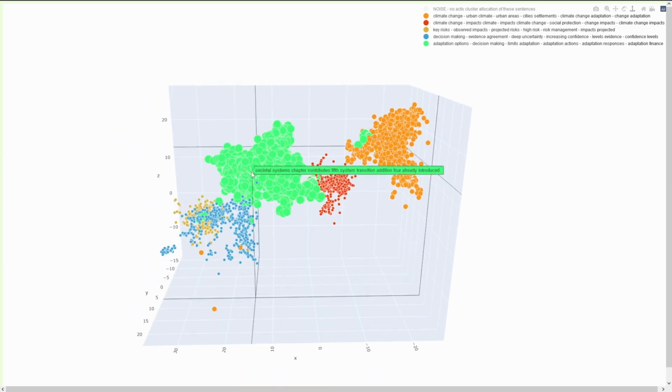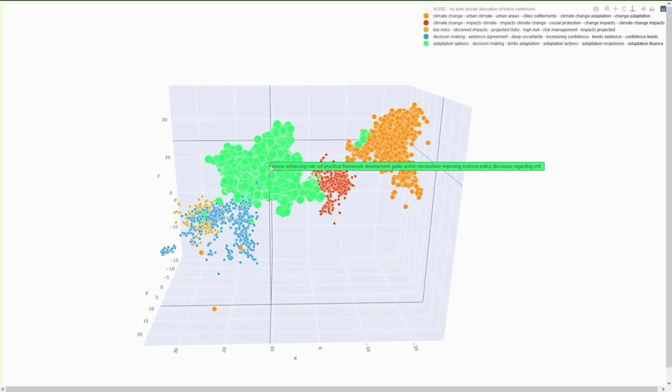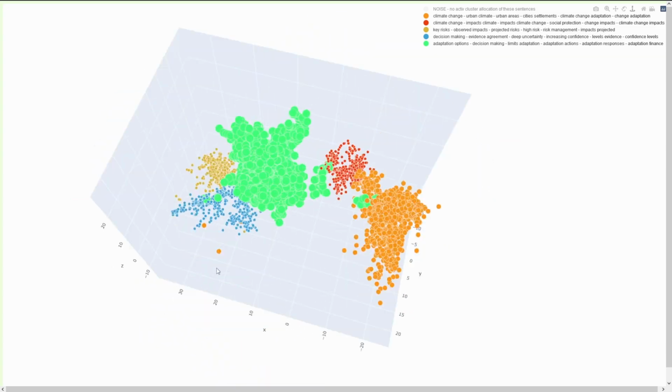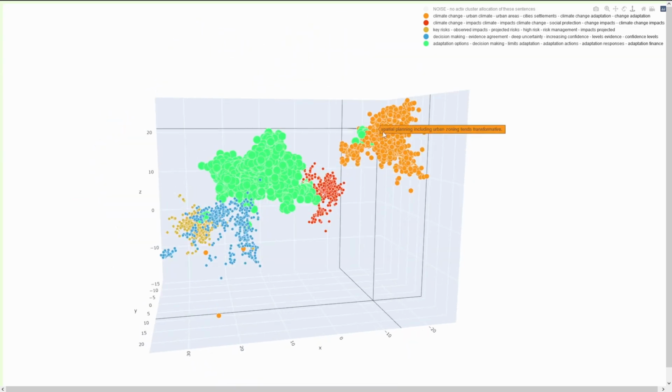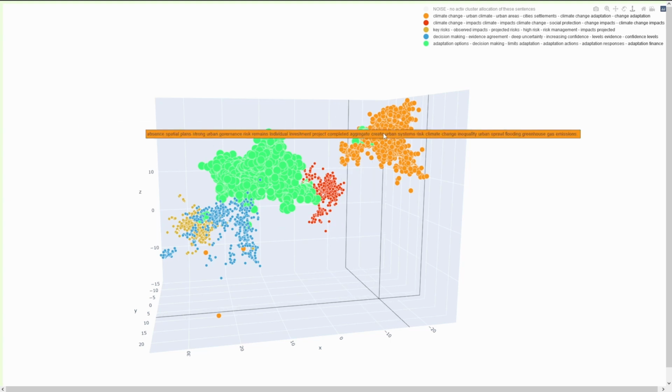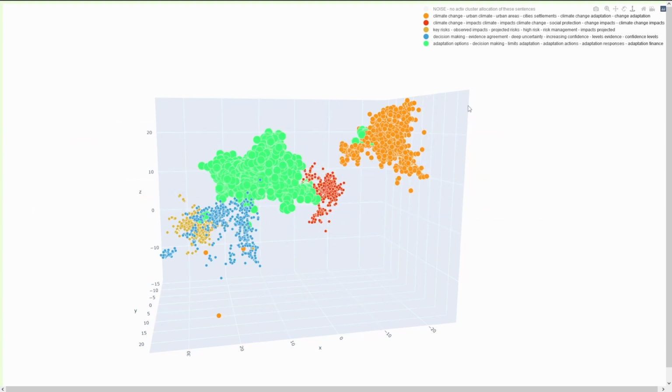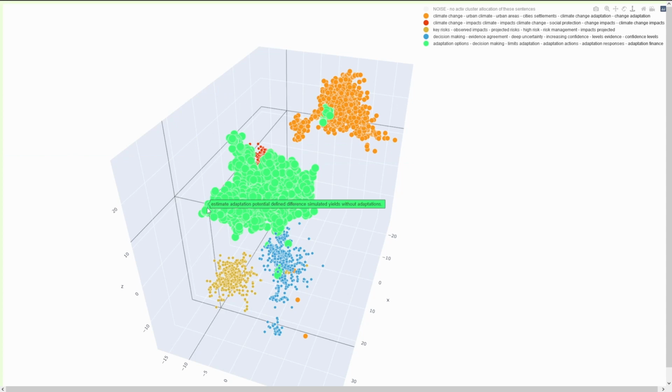And then we have again the core of the cluster, if you want: decision making, adaptation, the options that we have given in this area, in this interlink from urban clusters, social impacts. And we have here the response, the finance of the adaptation, and everything here is in this cluster.